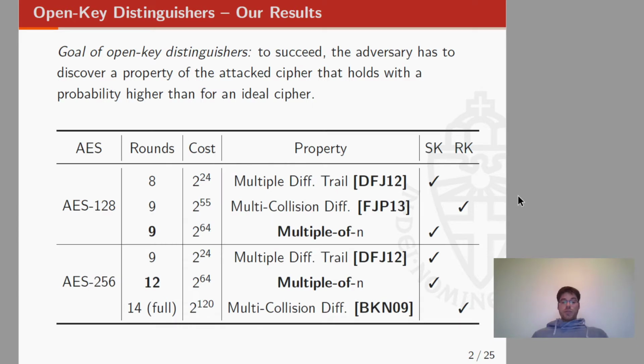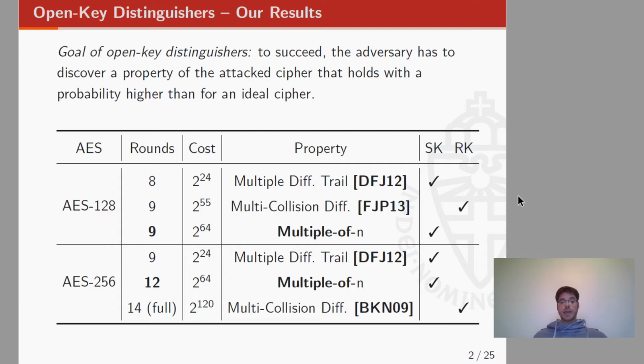In this paper, we focus just on chosen key distinguishers, and we just focus on AES. As final result, we are going to present a 9-round chosen key distinguisher for AES 128 and a 12-round chosen key distinguisher for AES 256. Both distinguishers are based on the multiple-of-n property, which was proposed for the first time at Eurocrypt 2017, and both distinguishers work in the single key model.